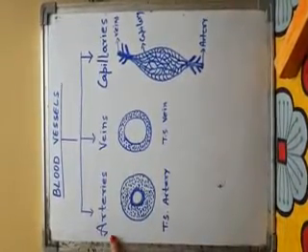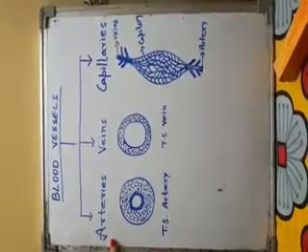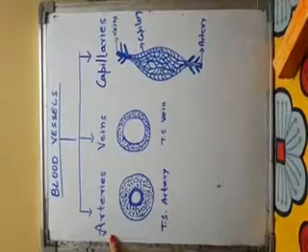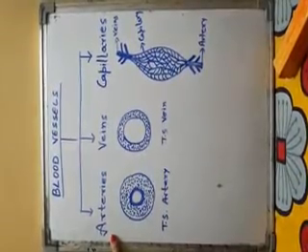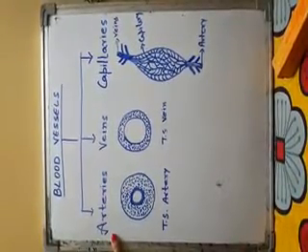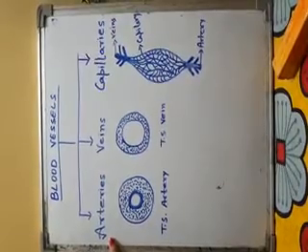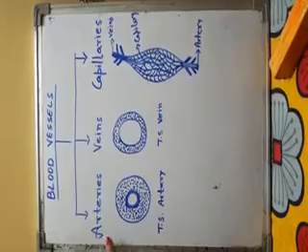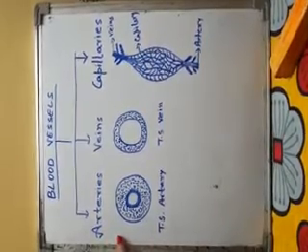Due to the pumping activity of the heart, blood flows with jerks, and hence the speed of blood here is fast.